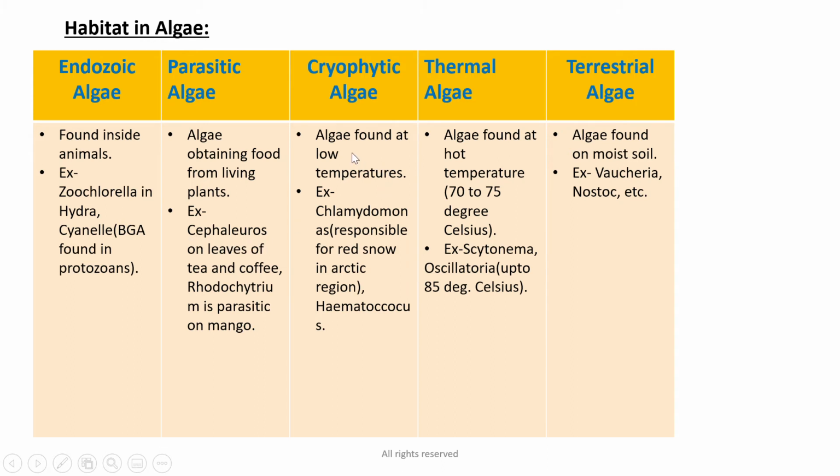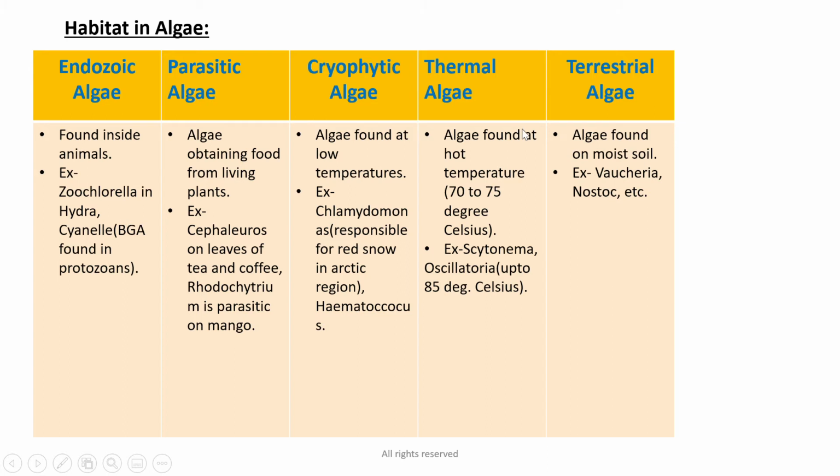Then cryophytic algae are the algae found at low temperatures. For example, Chlamydomonas, which is responsible for red snow in the Arctic region, and Haematococcus is another example. This Chlamydomonas responsible for red snow is important. All examples are important, but the ones I am pointing out usually come in the exams.